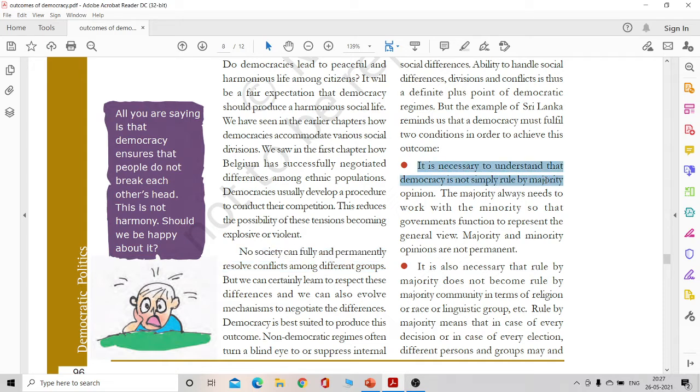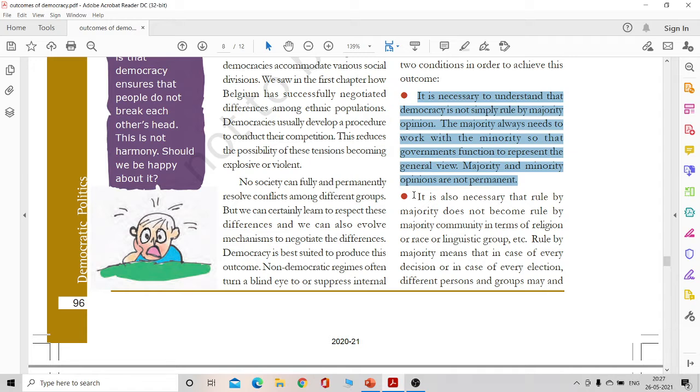So here you have to start the answer, that it is necessary to understand that democracy is not simply rule by majority opinion. It can never be that. The majority always needs to work with the minority so that the government can function to represent the general view, where majority and minority opinions are not permanent. That is why whether majority or minority, they have to constantly work together to handle social differences, divisions, and conflicts, right?